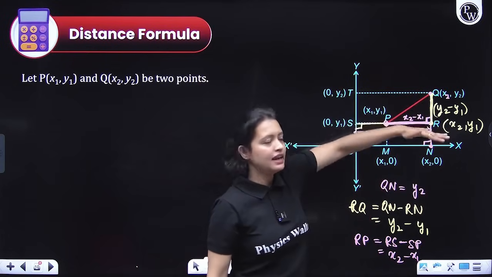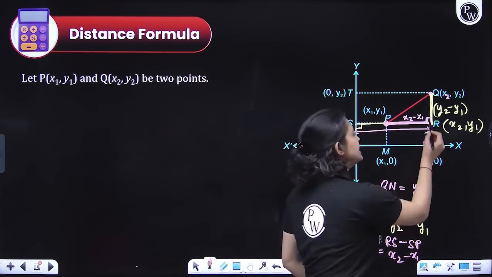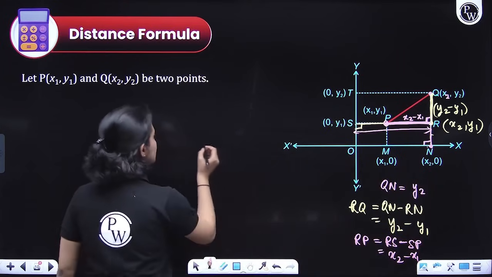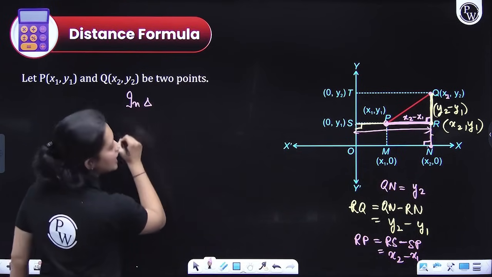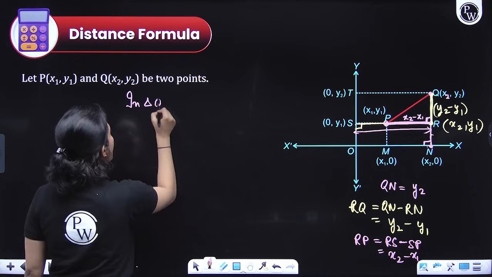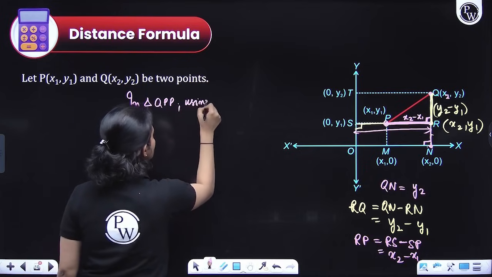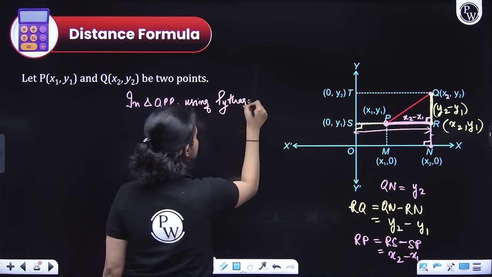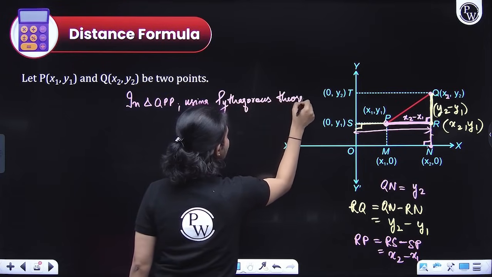Because technically this line is parallel to this line, so if this is 90 degrees, this is also 90 degrees. So in triangle QRP, using the Pythagoras theorem, what will you get, everyone?